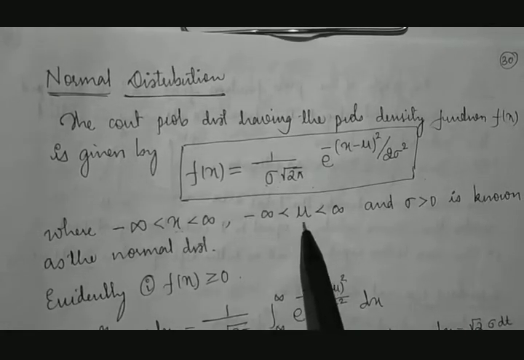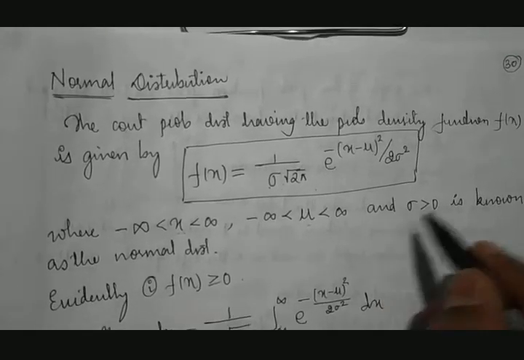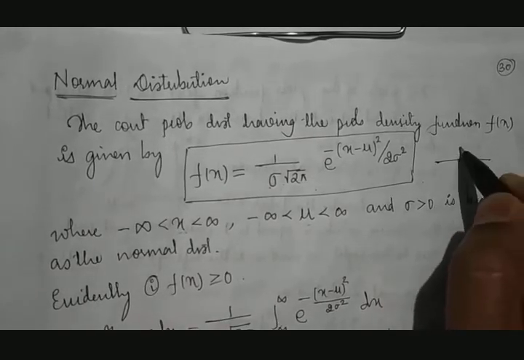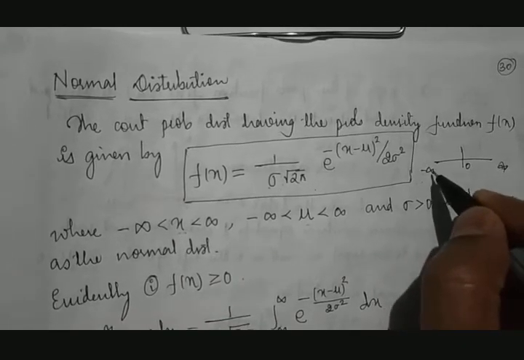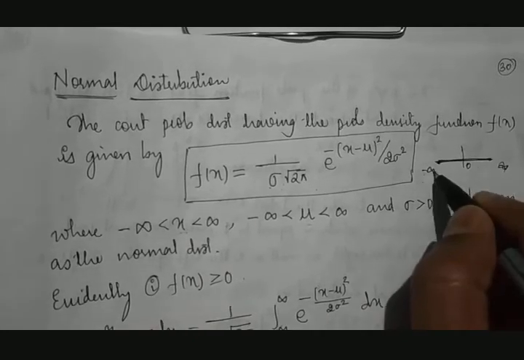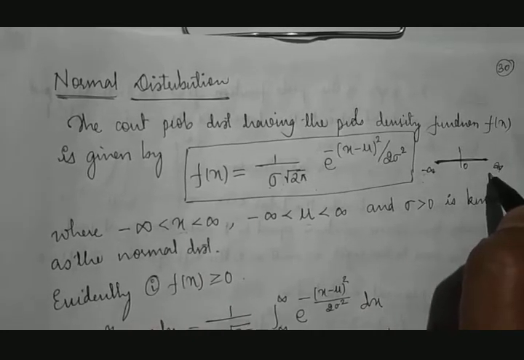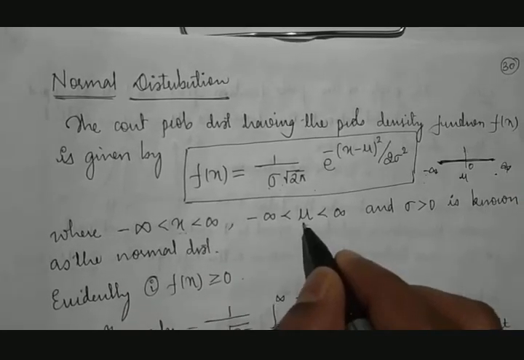What is the meaning of mu? Mu is nothing but mean. Here it is 0, and this is minus infinity and this is plus infinity. So our x lies between minus infinity to plus infinity, and mu is nothing but mean.